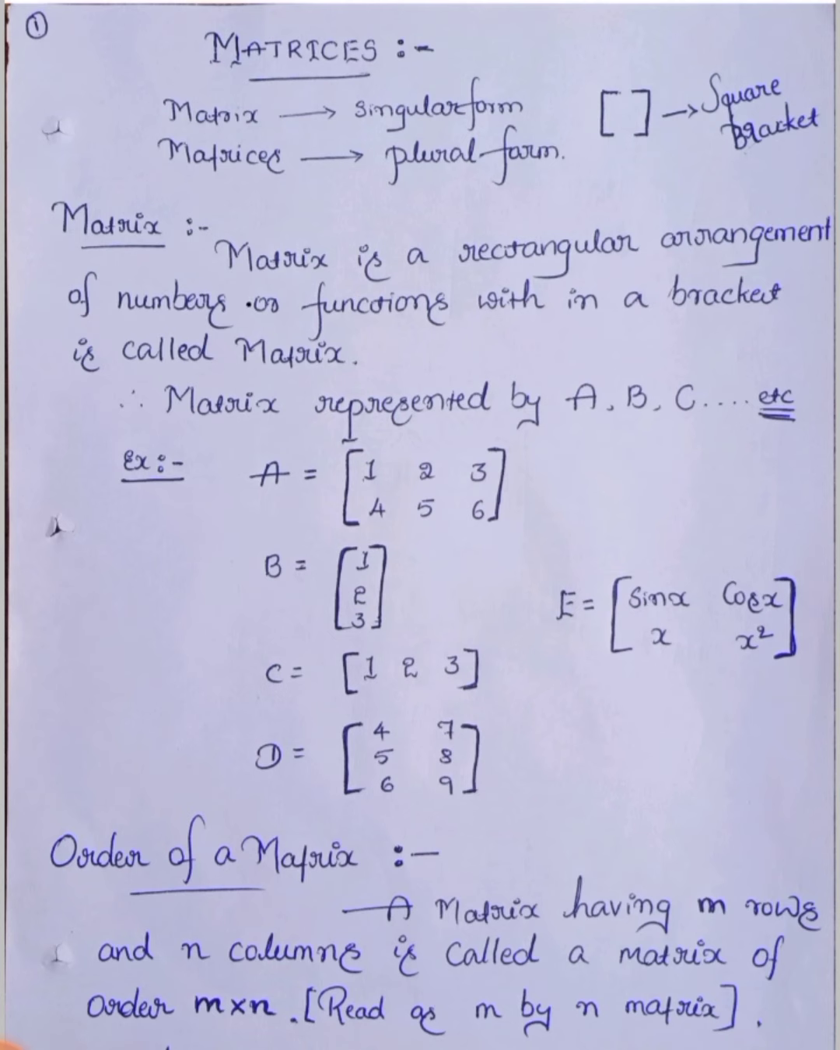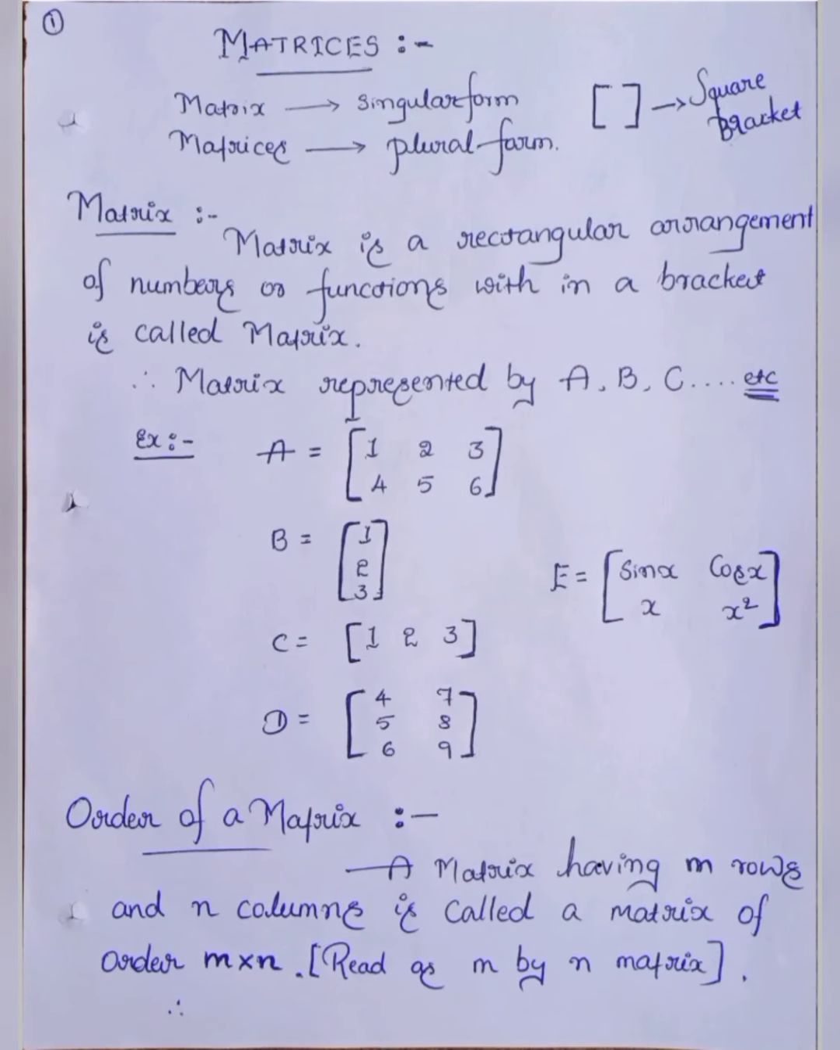Once again, a matrix is a rectangular arrangement of numbers or functions within a bracket. A matrix is represented by capital A, capital B, capital C, and so on. We denote matrices by capital letters, any English capital letters.